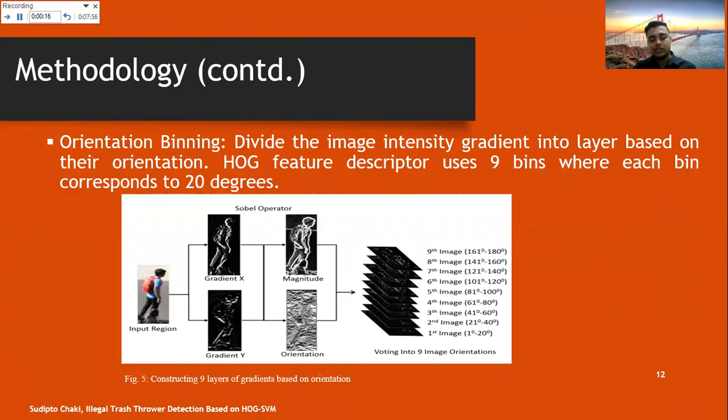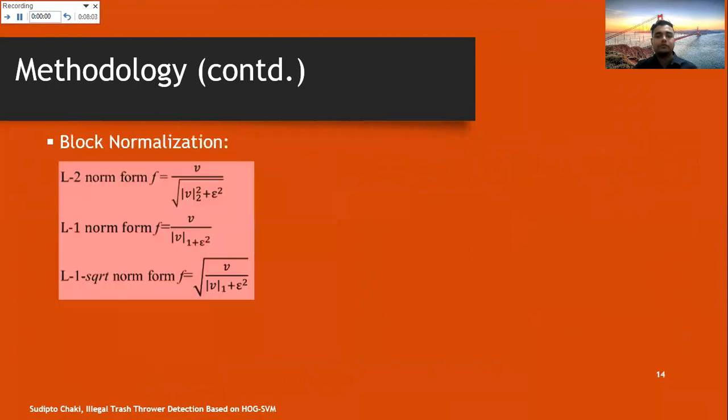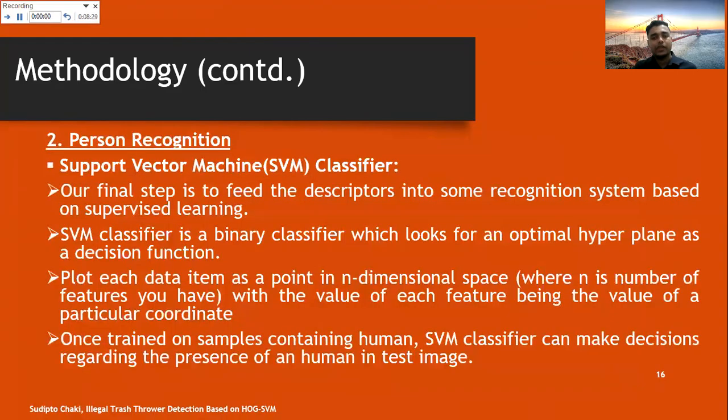Using the gradient information of the x-axis and y-axis, magnitude and orientations are calculated. And then we have calculated the histogram of gradients for each cell. Then we have normalized the blocks to improve the performance of the extraction part. Then we have applied feature vector calculation. Here we have 7 blocks across, 15 blocks vertically, 4 cells per block, and 9 bins per histogram. Total 3,780 values. These values will be fed to our recognition stage.